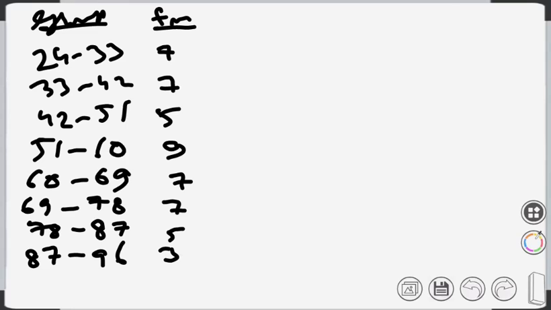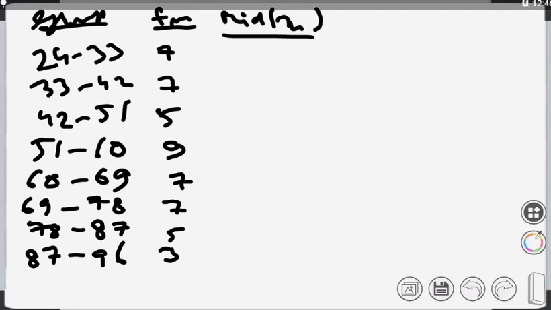So we have 8 groups, 24 to 33, whose frequency is 7, 33 to 42 frequency is 7, and this is the data set. So for this, how to find out standard deviation? Now for standard deviation, we need to first find out the mean also, so we have to find out the mid values. So mid value is your xi.